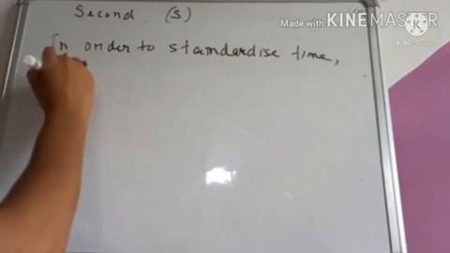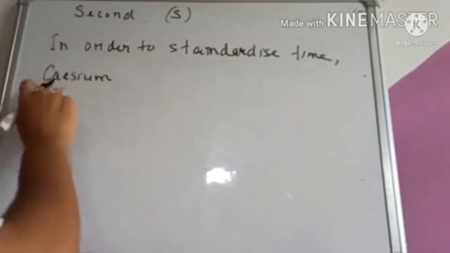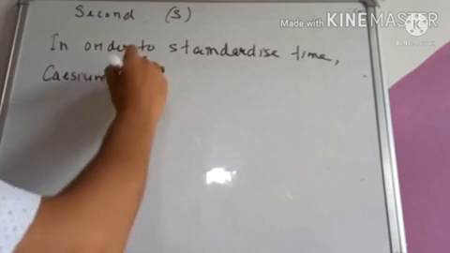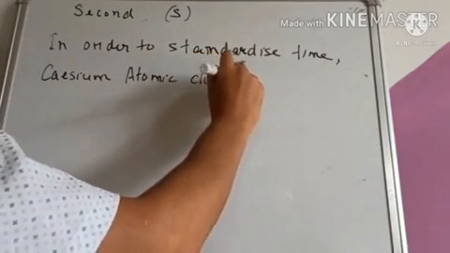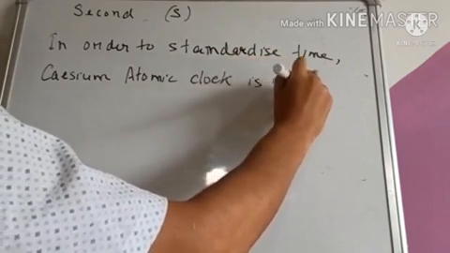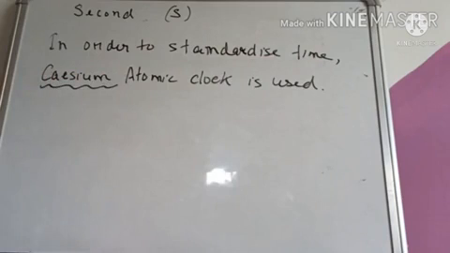the cesium, C-E-S-I-U-M, cesium atomic clock is used. This is very important. Cesium is an element. Rubidium, cesium, all those are elements.